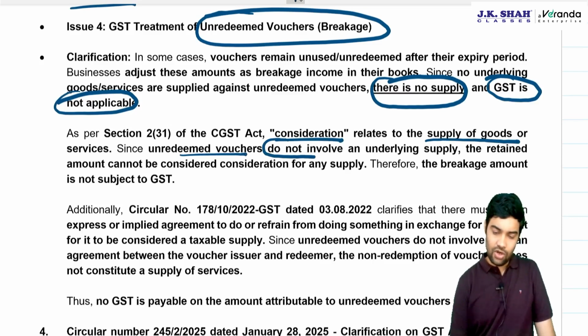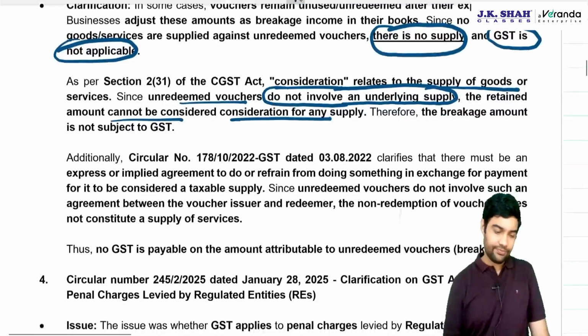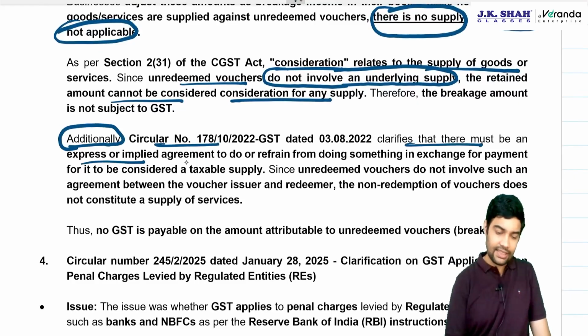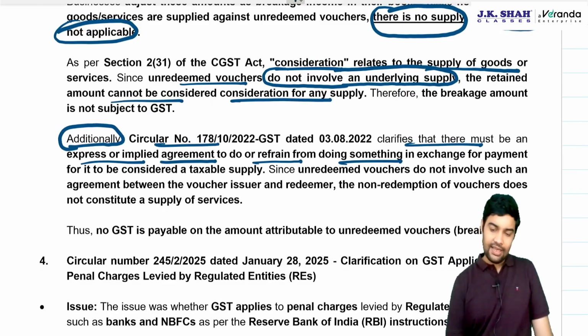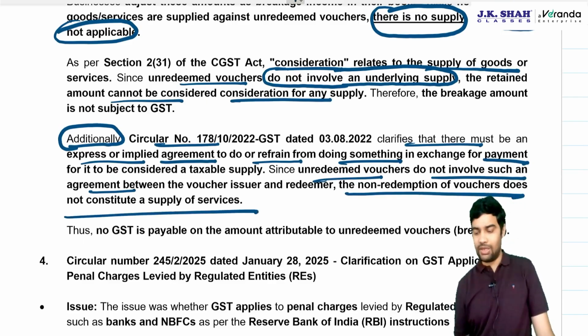Unredeemed vouchers do not involve supply, cannot be considered as consideration for a supply. Additionally, they have also given reference to the circular which clarifies that there must be express or implied agreement to do or not to do something in exchange of payment. Since unredeemed vouchers do not involve such agreement, non-redemption of voucher does not constitute the supply of service.